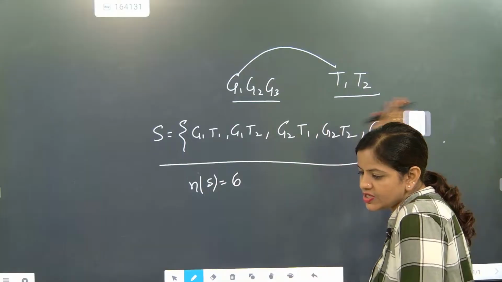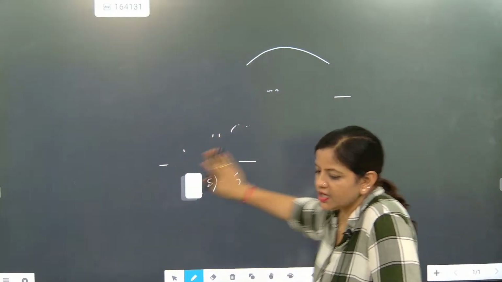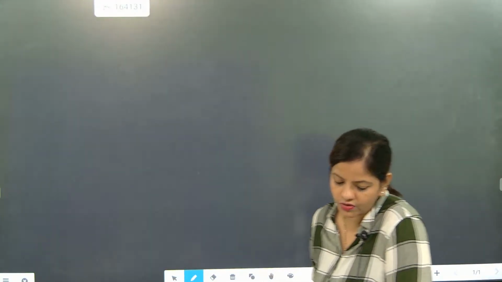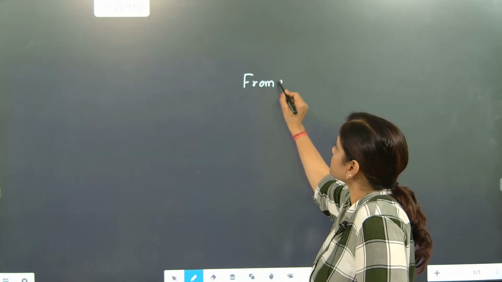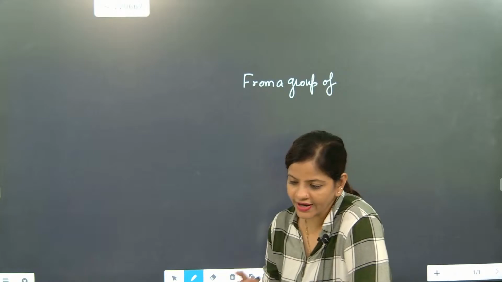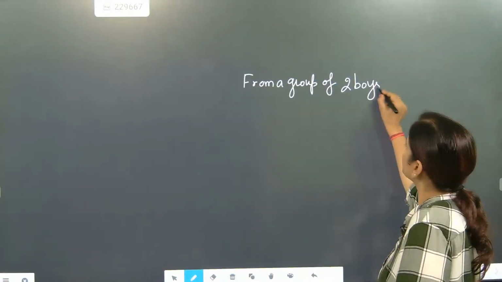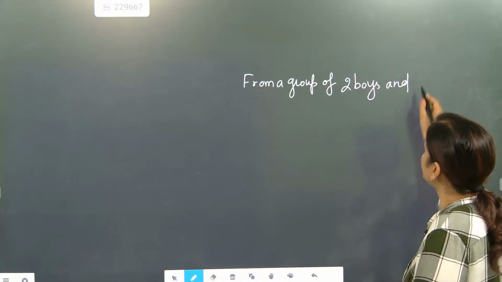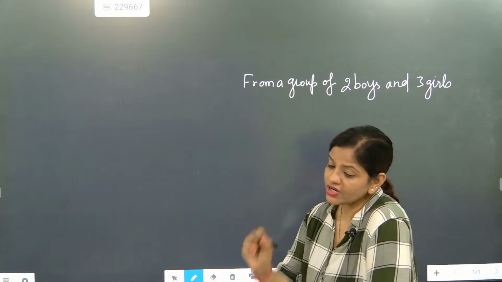My next question is, come on, you people are going to tell me the numbers. Okay. So Gagan's answer is okay. Now beta, we are going to understand the next part. Write this question nicely: from a group of two boys and three girls, two children are selected.